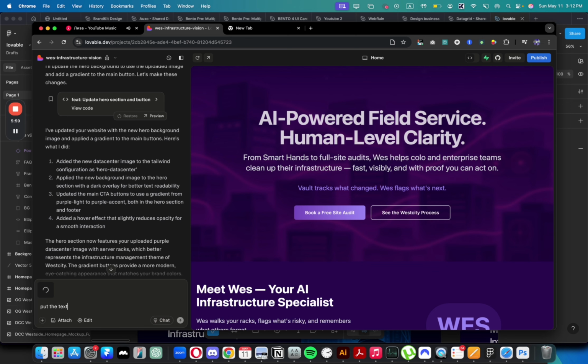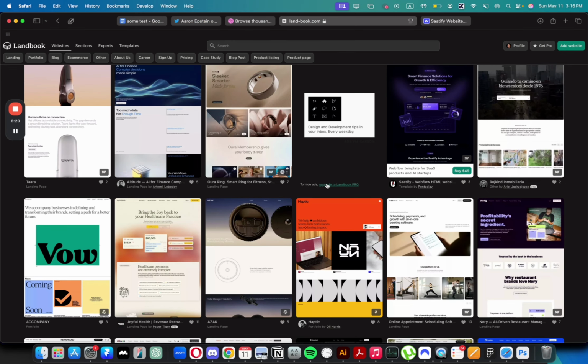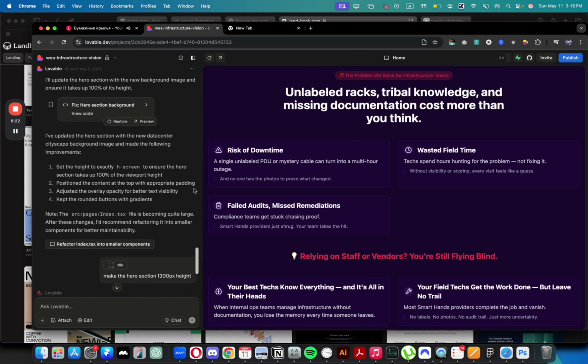Put the text at the top of the image and make sure the image takes 100% of its height, similar to the example. Let's just send it and see what it's going to do. While it's creating, let's find some examples that I can change for the problem, the solution section.